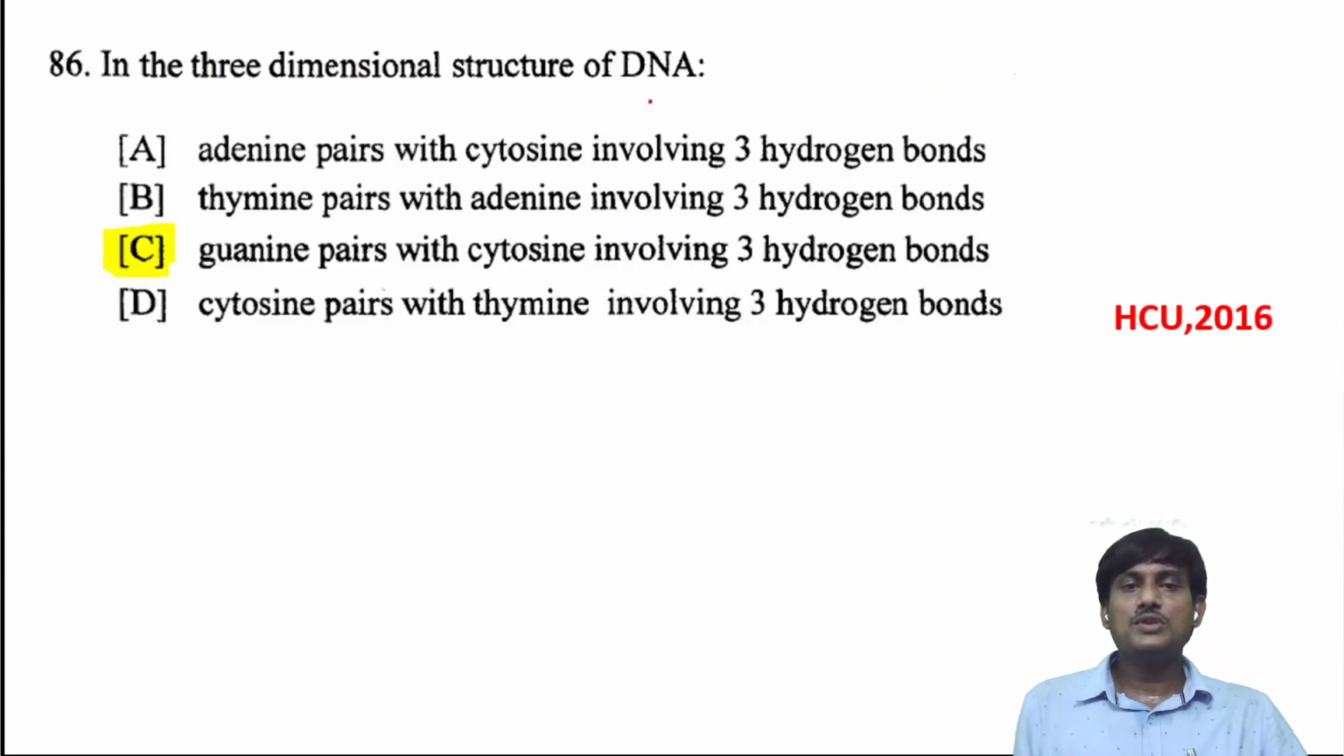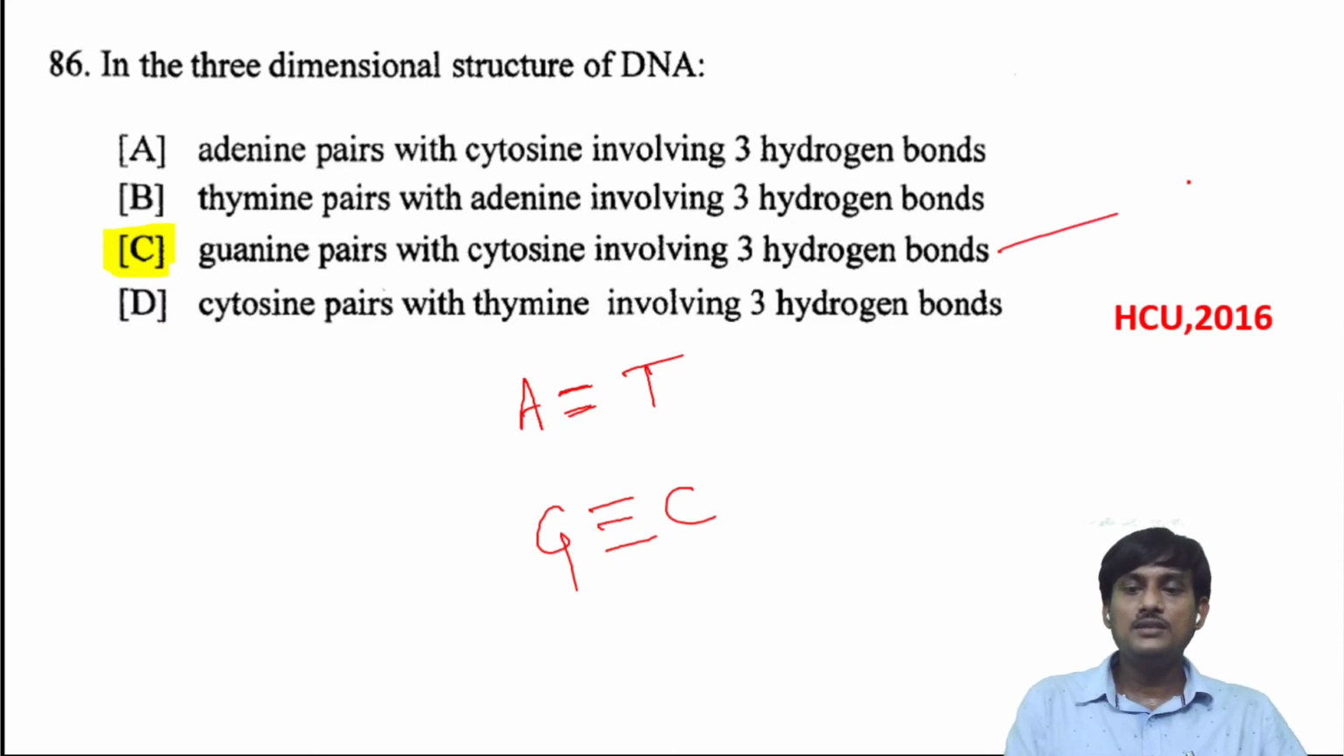In the three-dimensional structure of DNA, there is a pairing between A and T and also G and C, thymine and adenine. And also there is a pairing between guanine and cytosine. In this pairing, there are two hydrogen bonds between A and T, three hydrogen bonds between G and C. So guanine pairs with cytosine involving three hydrogen bonds.